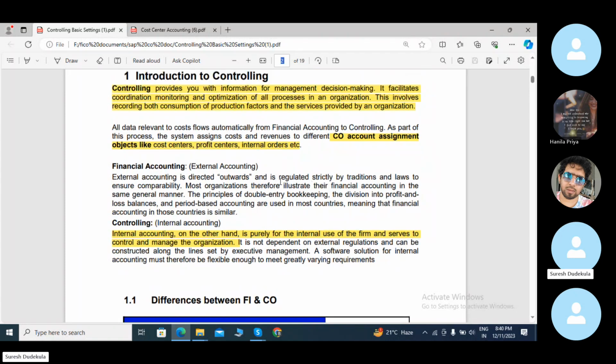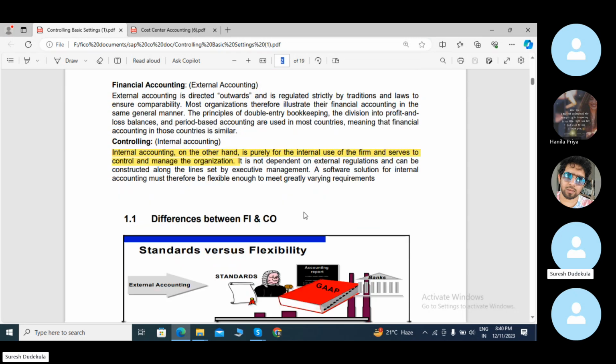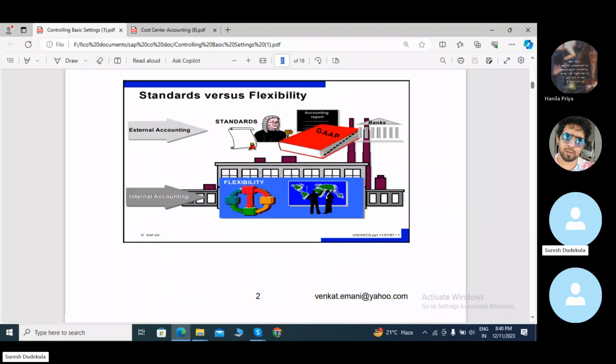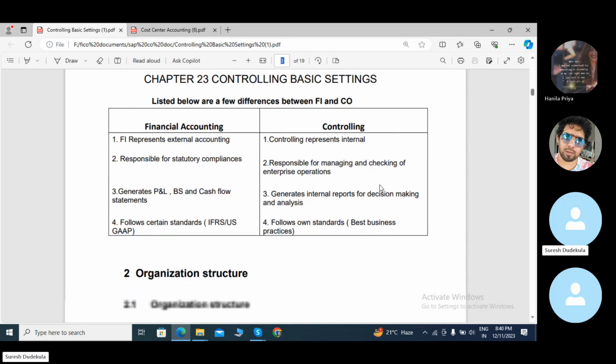Financial accounting is for external accounting purposes. Controlling is for internal accounting purposes. Internal accounting, on the other hand, is purely for the internal use of the firm and serves to control and manage the organization. This is the difference between FI and CO. FI represents external accounting. Controlling represents the internal purpose.